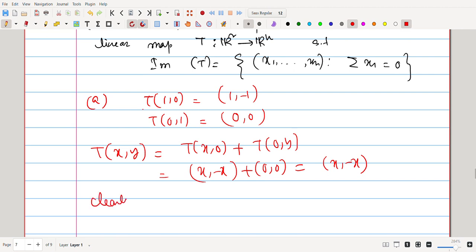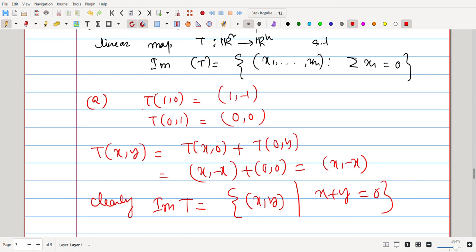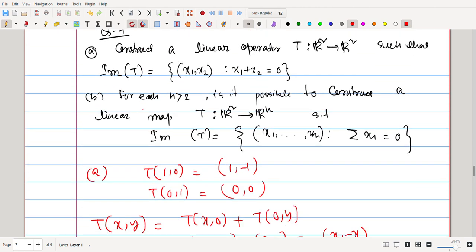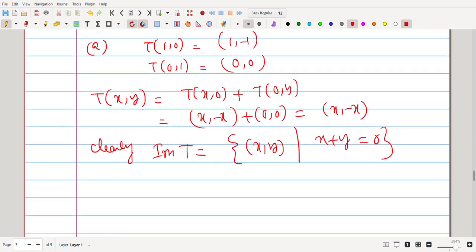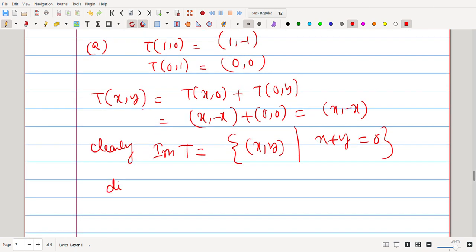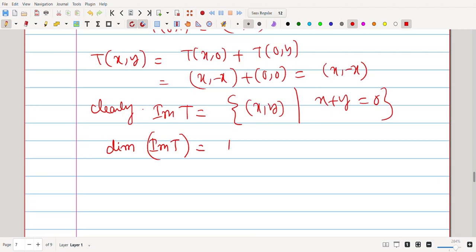So clearly image of T is {(x, y) such that x plus y is 0}, and this is the linear operator. Now observe that dimension of image T is 1. Right, that's fine.